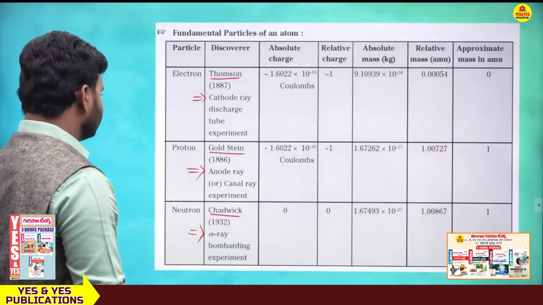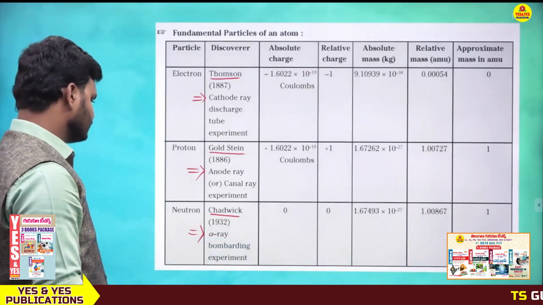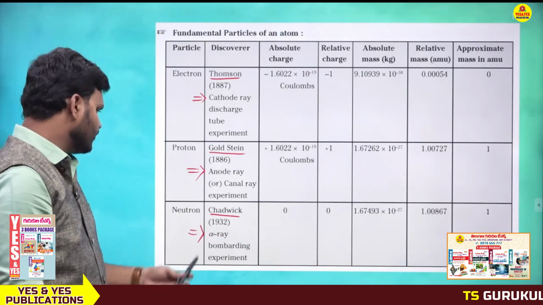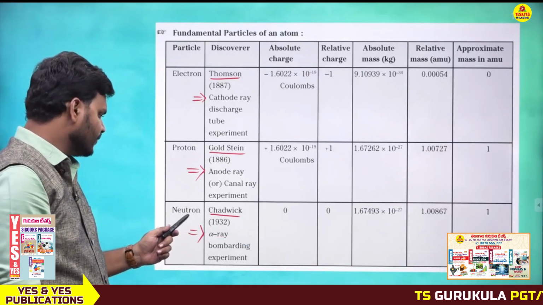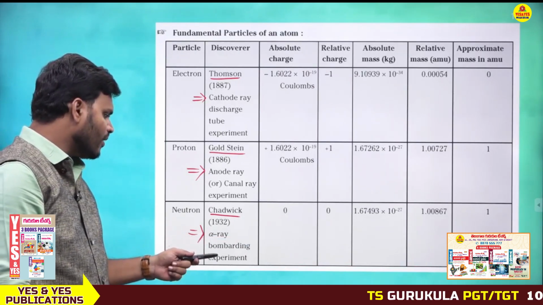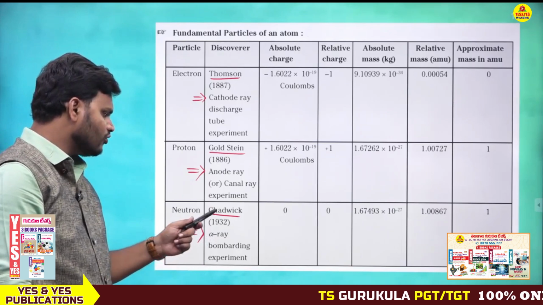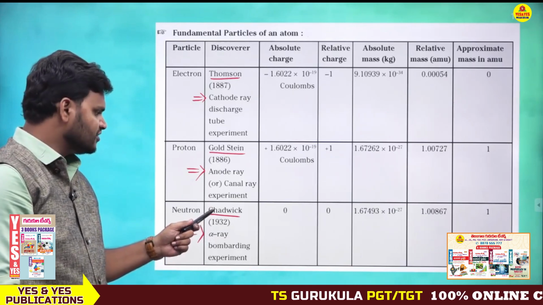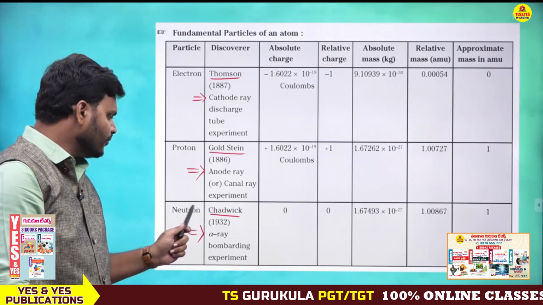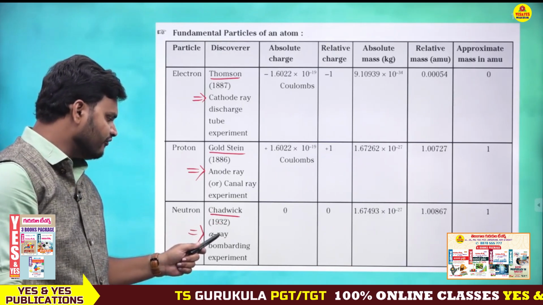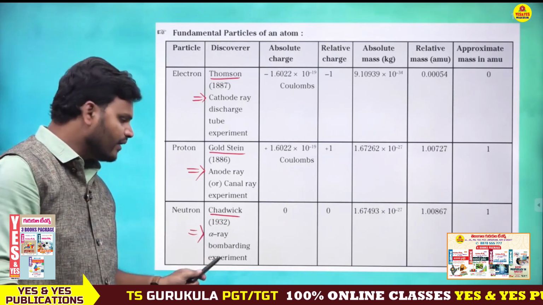Just look at the board. Neutron was discovered by James Chadwick by the alpha ray bombarding experiment.